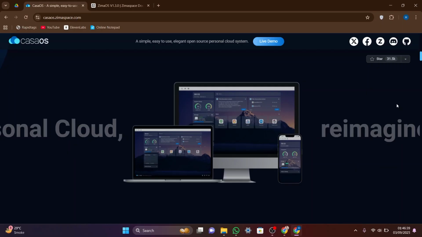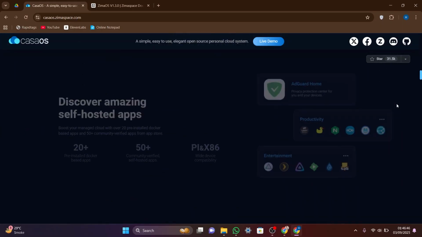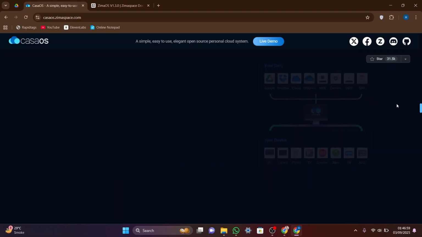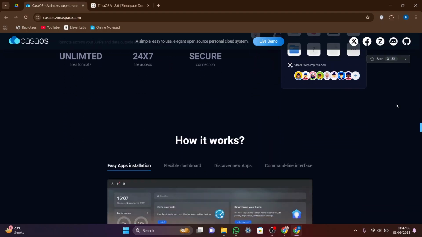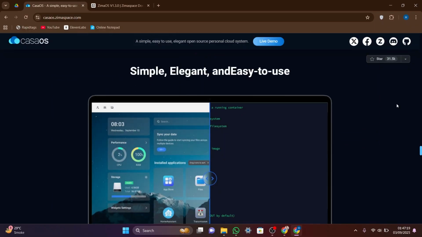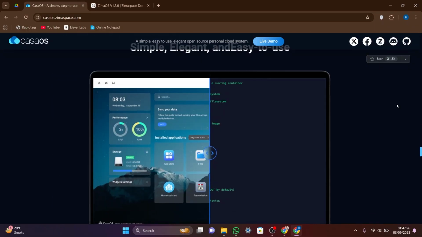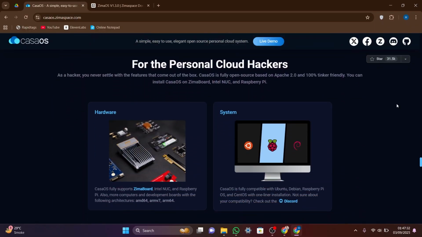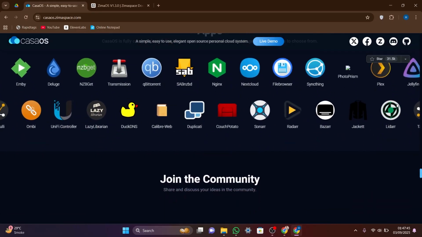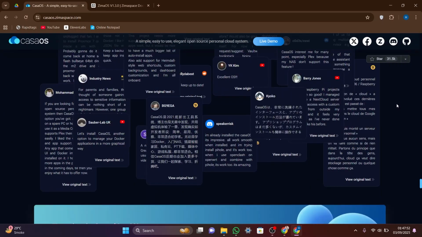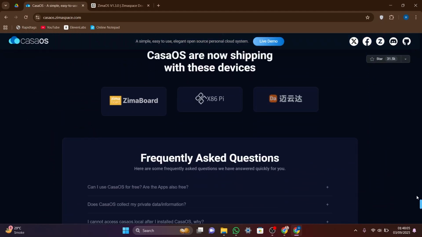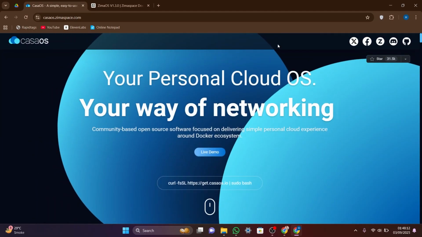CasaOS and ZimaOS are both open source operating systems developed by IceWhale Technology, designed for personal cloud and home server setups. CasaOS is a lightweight open source operating system designed to turn Linux systems into personal cloud hubs. It features an easy installation process, often completed with a single command. The OS provides a user-friendly web interface and an integrated app store with over 500 applications. CasaOS supports Docker and custom Docker Compose setups for flexible project management.